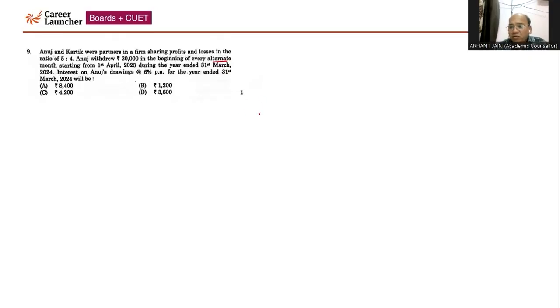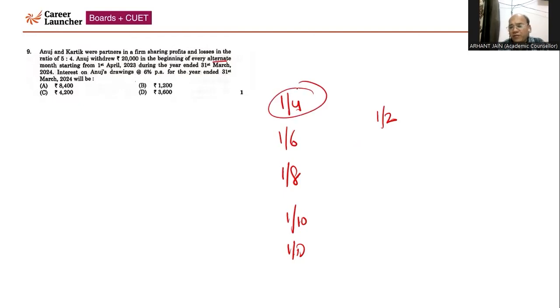So he has withdrawn on 1st April, right? Then he has withdrawn 1st of June, then 1st of August, 1st of October, 1st of December, then 1st of February, right? So first drawing he has withdrawn on 1st of April, last drawing he has withdrawn on 1st of February. Accordingly, you people need to calculate average time period, which will come 7 months. That is 14 plus 2 divided by 2, right? Which will come 7 months. Accordingly, we'll calculate interest.